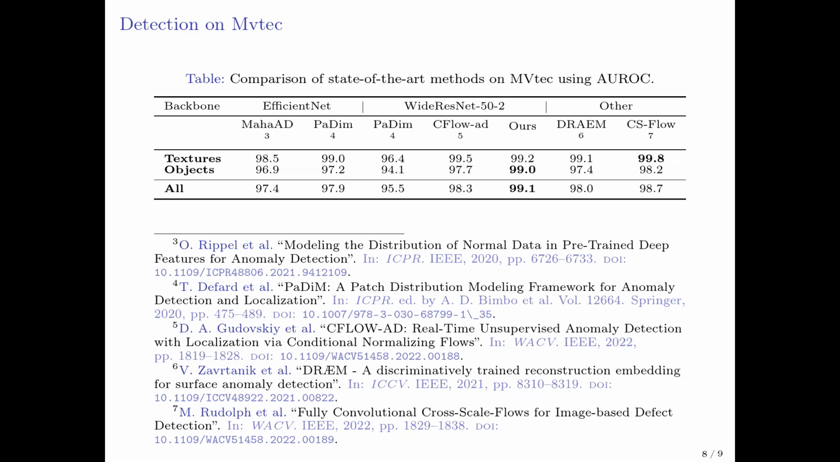The sparsity of the model allows GLAD to be as fast as PaDiM, while it is a way more complex model. This is all for my presentation.